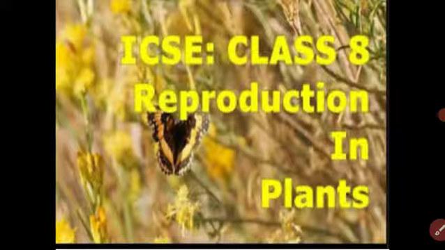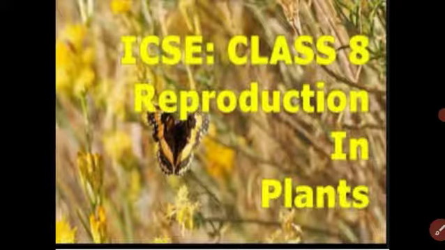From today we are going to start the new topic, reproduction in plants. In the previous classes, in lower classes, you have already studied the characteristics of living organisms. You have studied that living organisms get nutrition, respiration, growth, locomotion. These are the characteristics of living organisms.